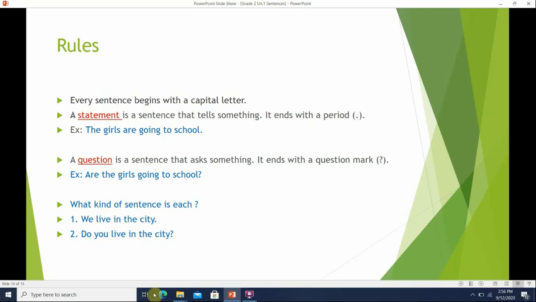So number one is a statement. It also begins with a capital letter and ends with a period. And number two is a question. It begins with a capital letter and ends with a question mark. And it's asking you something, right?